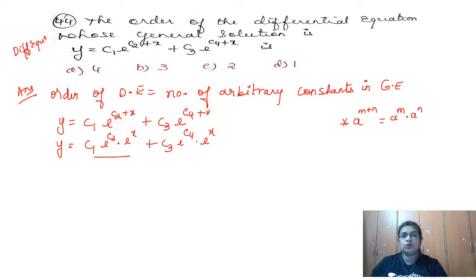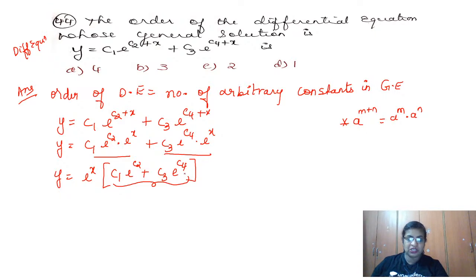Now you can see in these two terms what is common is e power x, so take e power x out common. What remains inside the bracket is c1 into e to the power c2 plus c3 into e to the power c4. Now what you see, this is a constant, isn't it?